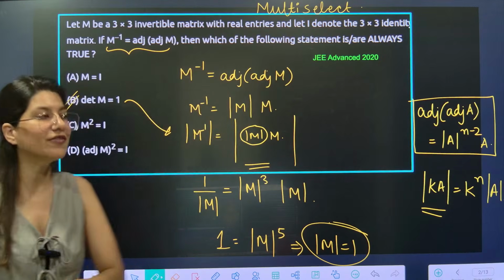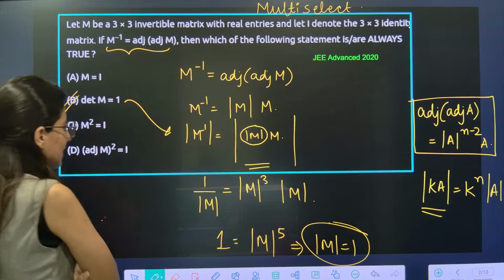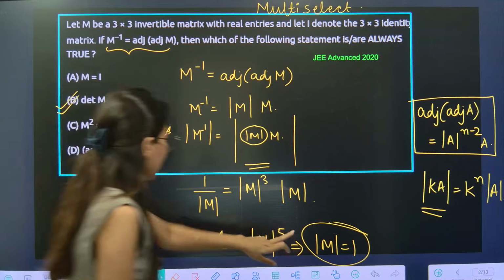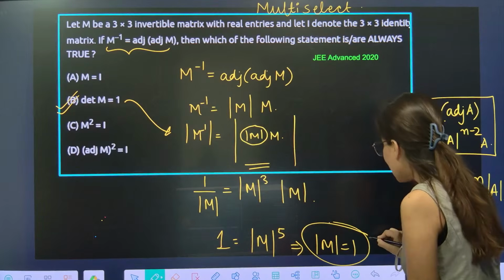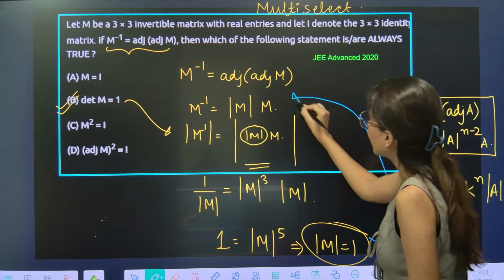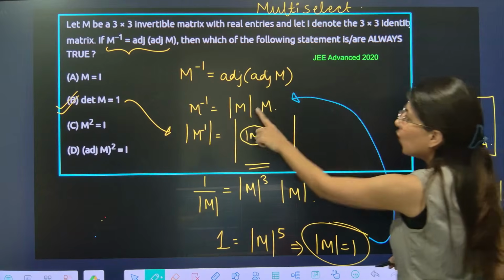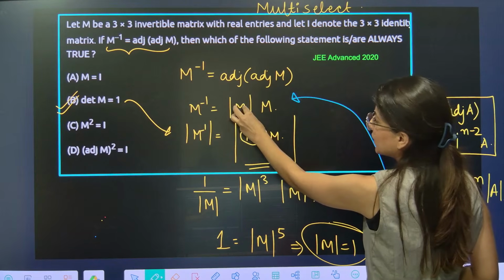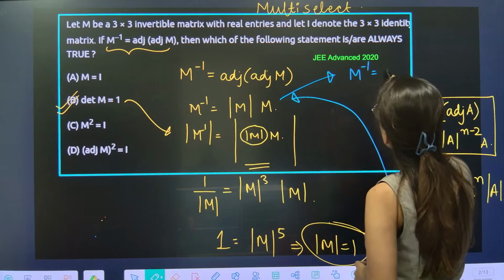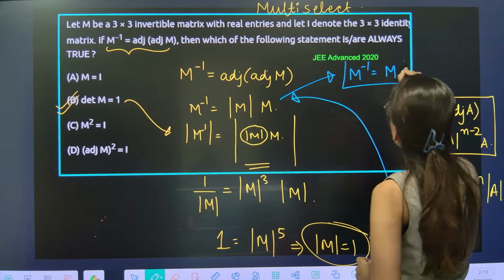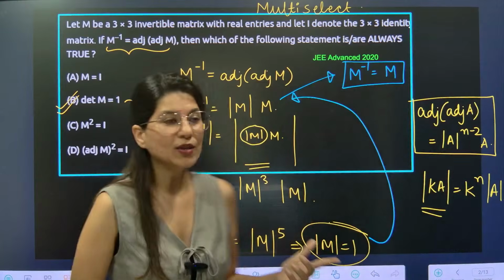We have to solve the same equation in a different way. Now, since determinant M is 1, the moment I realize that determinant A is 1, I can put this value right here. Put it back. The moment you put determinant M equals 1, what you get is M inverse is equal to just M. M inverse is coming out as M.